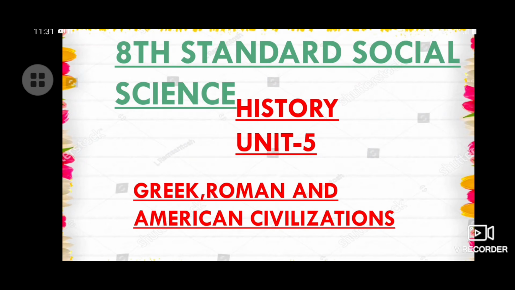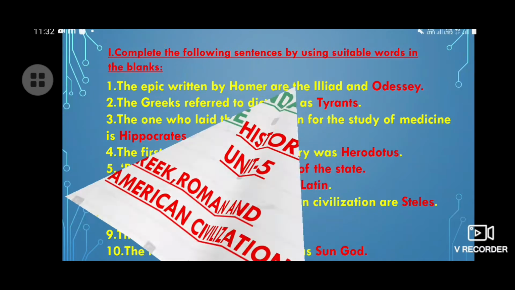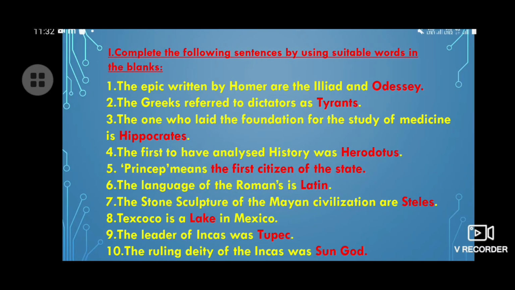So today in these sessions we are going to discuss the history part. In history, unit 5, unit name Greek, Roman and American civilization. Now first see the fill in the blanks here. Complete the following sentences by using suitable words in the blanks.